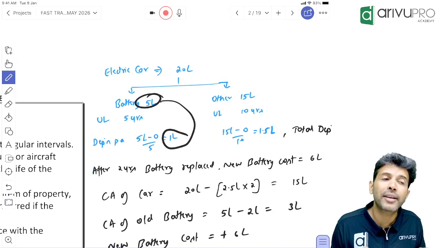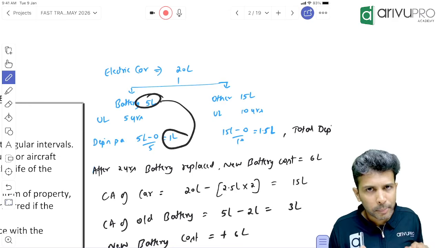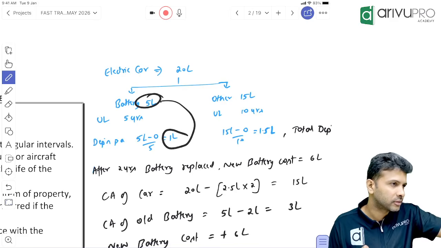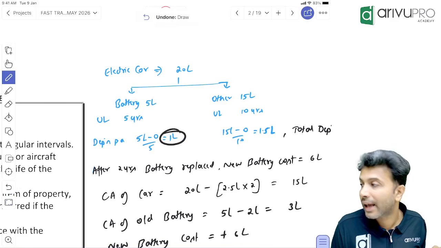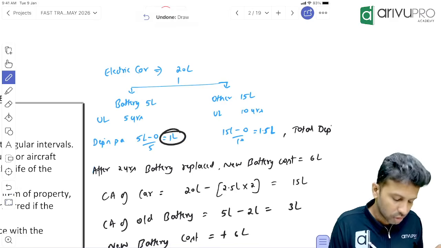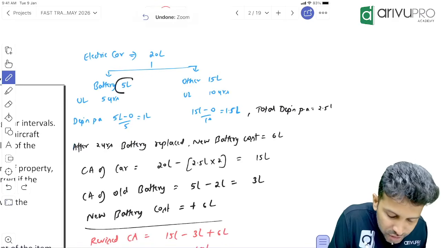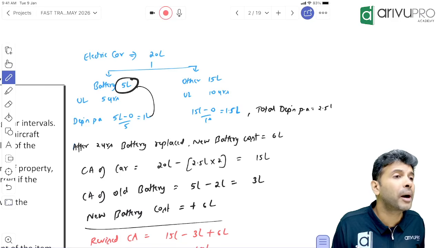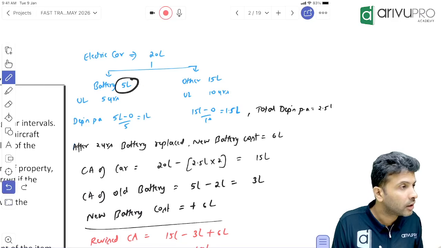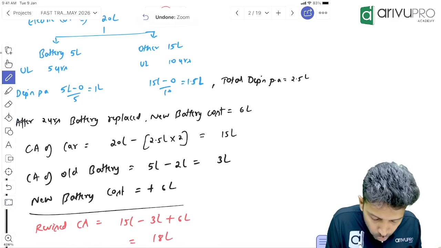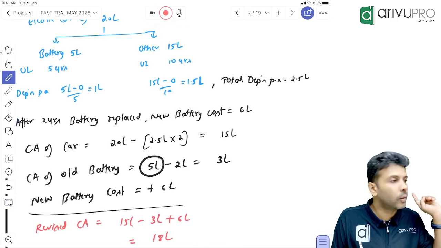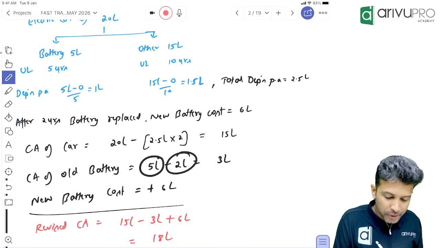Drama is coming after 2 years. So the old part has got depreciated for how many years? 1 year 1 lakh. 2 years 2 lakh. So old battery ka value was 5 lakh. It has got depreciated by how much? 2 lakh. Correct? See, I've written over here. Old battery ka initial value was 5 lakh. So far it has got depreciated by how much?